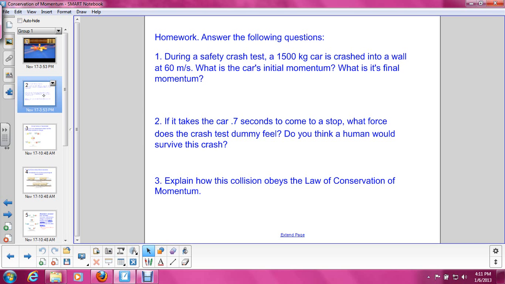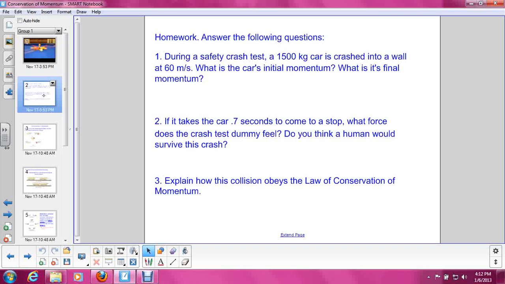Before we get started, I wanted to give you a little preview for what your homework is going to be tonight. You have these three problems. During a safety crash test, a 1,500 kilogram car is crashed into a wall at 60 meters per second. What is the car's initial momentum, and what is its final momentum? If it takes the car 0.7 seconds to come to a stop, what force does the crash test dummy feel?